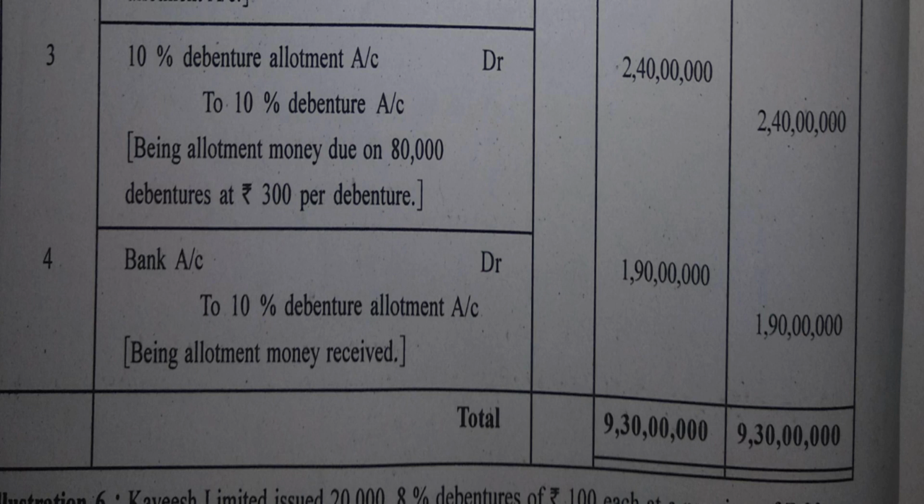Now this amount becomes due. Next journal entry of course is about receipt of allotment money, which is bank account debit to 10% debenture allotment account. 2 crore 40 lakh rupees becomes due, and there is a receipt of 1 crore 90 lakh rupees only. Why?